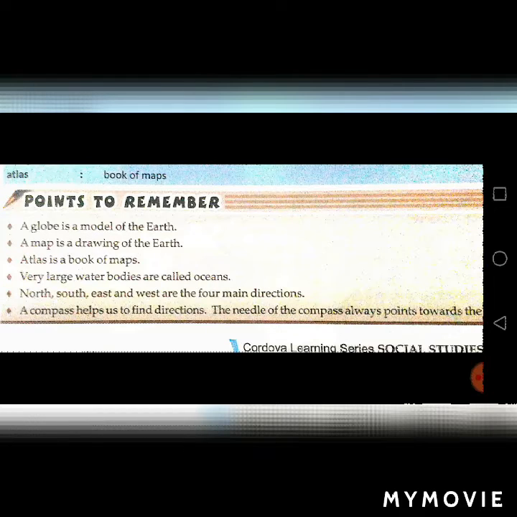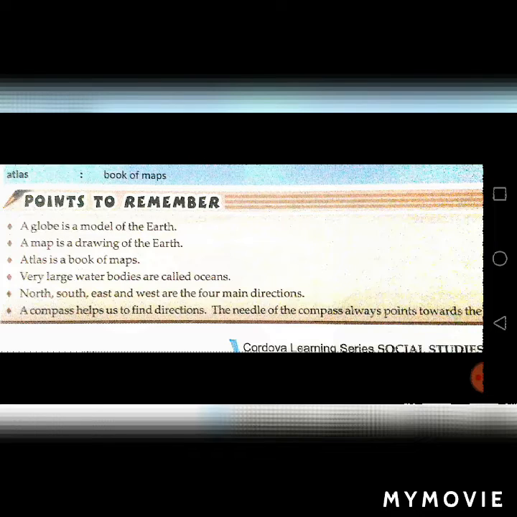Now, students, before ending this chapter, I want you to take a short memorization of these points to remember. The first one is: a globe is a model of the earth. The second: a map is a drawing of the earth. Third one: an atlas is a book of maps.